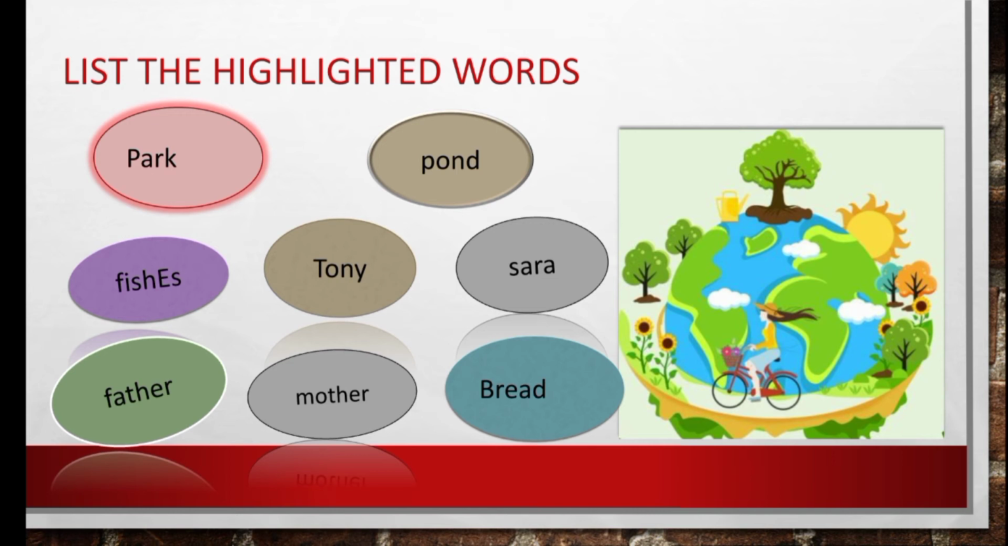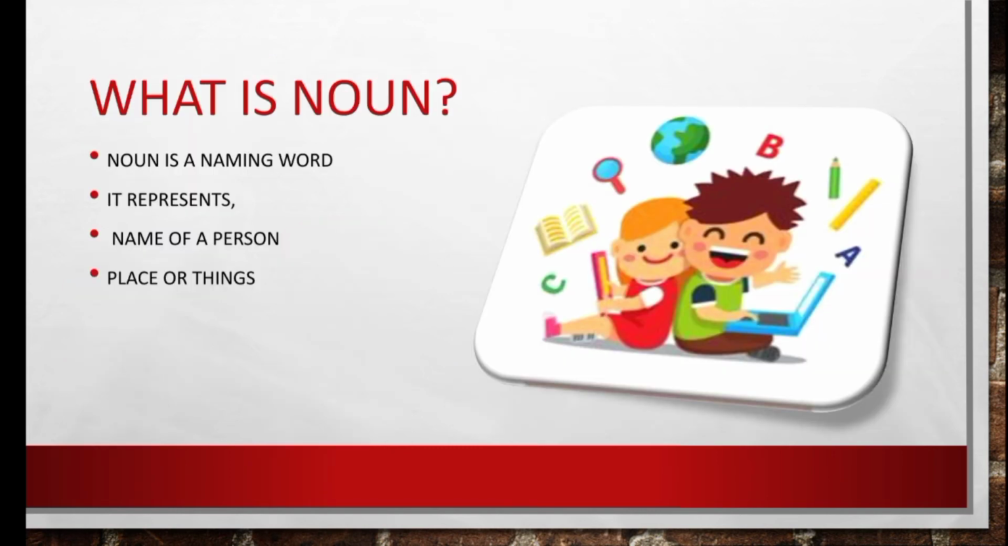So what is the grammar title we call for a name? We call a naming word a noun. Tell me, what is noun? Noun is a naming word. Once again, tell me, what is noun? Noun is a naming word. It represents a name of a person or name of a place or name of a thing or name of an animal or name of an idea.